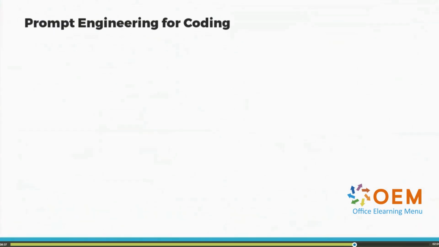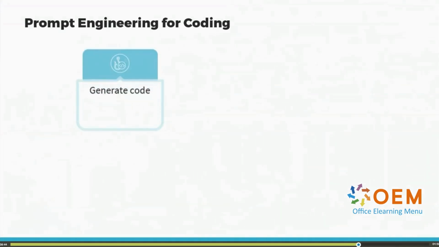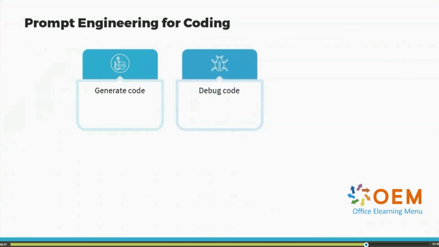We'll be building and implementing statistics and machine learning models with the help of prompt engineering. What will we use prompt engineering for? You'll see that these generative AI tools are great at generating code. So you can describe the task that you want to perform and have ChatGPT or Bard generate the code for you. These natural language models can also help you debug code. So you'll type in the code that you have, which has a mistake. Maybe you're not able to track it down, and prompt engineering will help you debug the code.